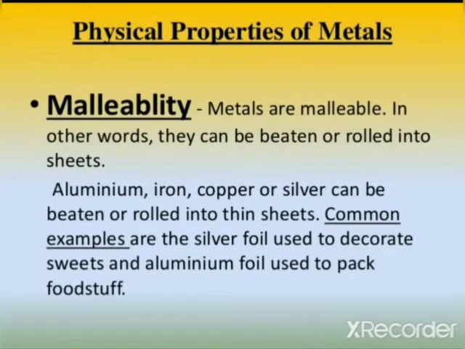Next property of metal is malleability. Metals are malleable. In other words, they can be beaten or rolled into sheets. Aluminium, iron, copper, or silver can be beaten or rolled into thin sheets. Common examples are the silver foil used to decorate sweets and aluminium foil used to pack food stuff.